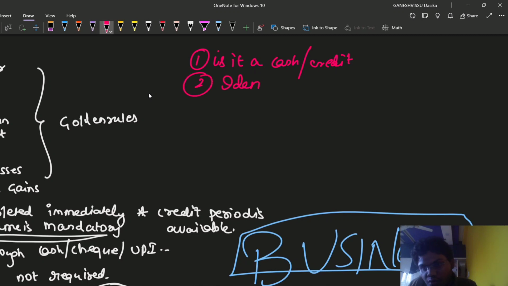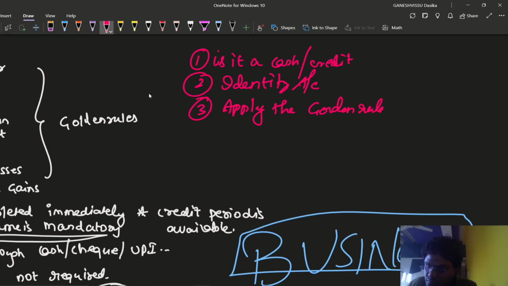Second, identify the accounts. Third, apply the golden rules. These are the three things which we are required to identify.